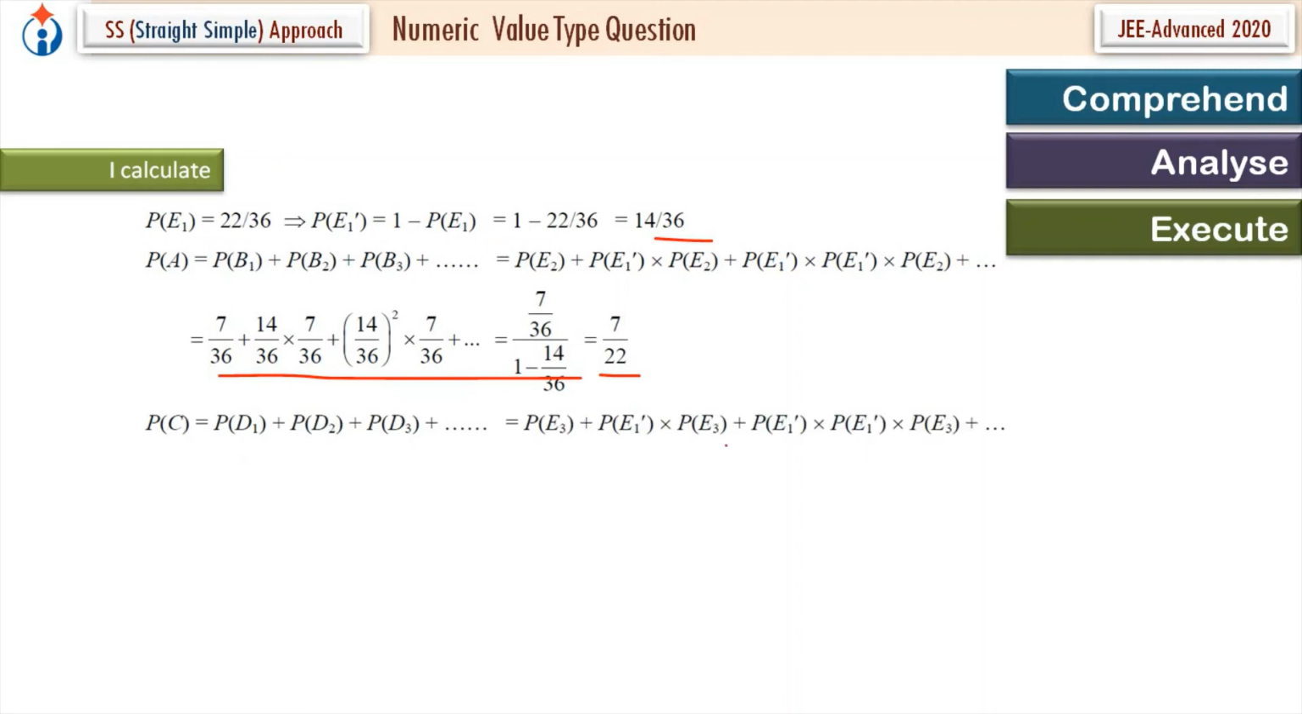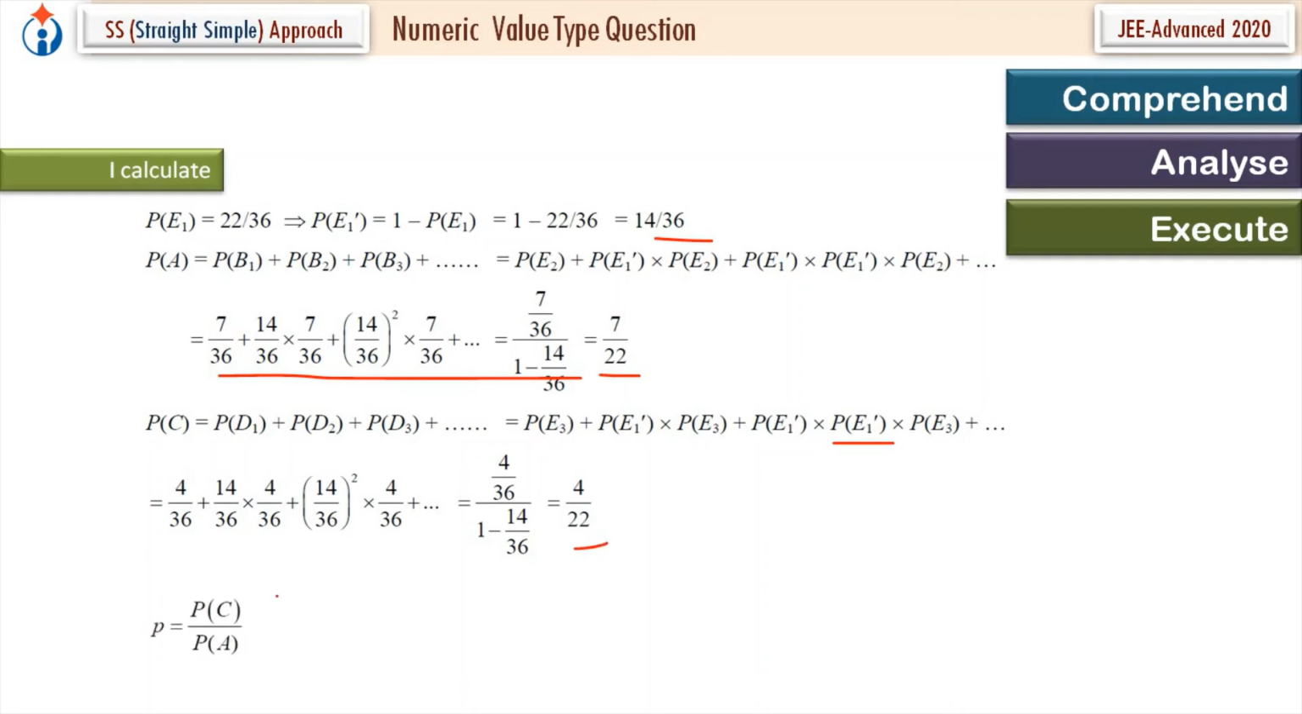P of C, we just check that. Put the values. Again, infinite GP with first term 4 upon 36, common ratio 14 upon 36, a upon 1 minus r, gives 4 upon 22. So small p is equal to PC upon PA. We get small p is equal to 4 upon 7. So the required value 14p is 8.